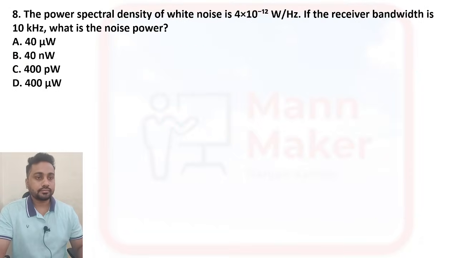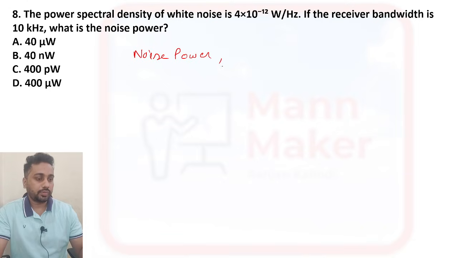Okay, the power spectral density of white noise is 4 into 10 to the power minus 12. If the receiver bandwidth is 10 kilohertz, what is the noise power? We need to find the noise power.